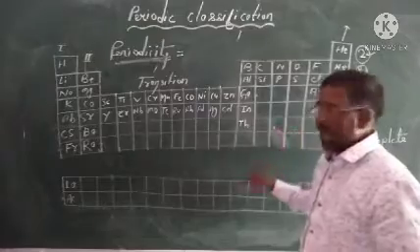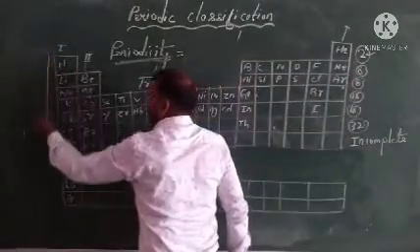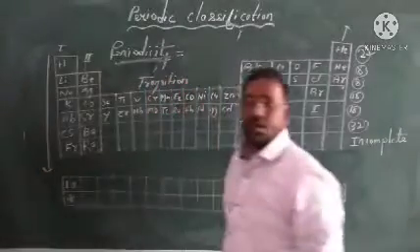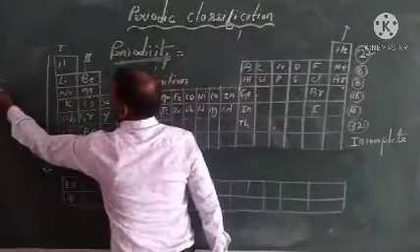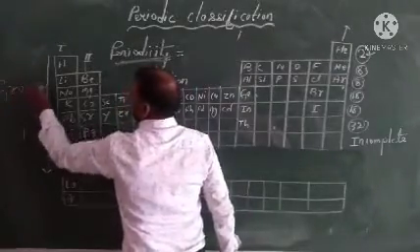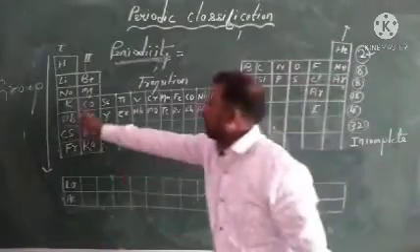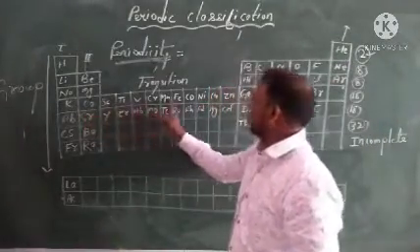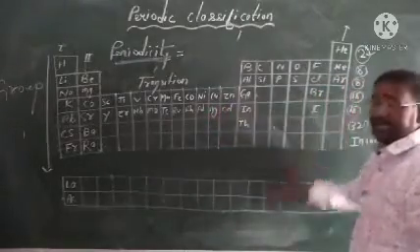This is the long form of the periodic table. First thing, a vertical column is called a group. How many groups are there? 1, 2, 3, 4, 5, 6, 7, 8, 9, 10, 11, 12, 13, 14, 15, 16, 17 and 18.